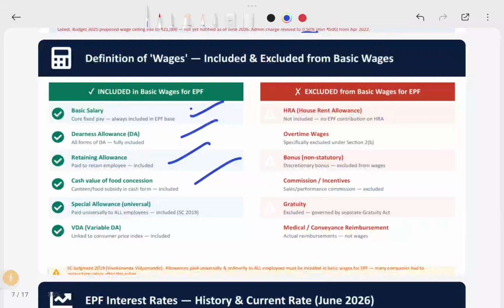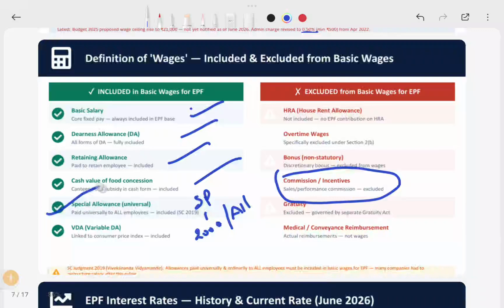Say, suppose they are getting a special allowance of 2,000 every month, to all employees in your organization. It is called a universal allowance. It is paid to all employees irrespective of any conditions, or irrespective of any incentives or commission basis. So that has been included here.